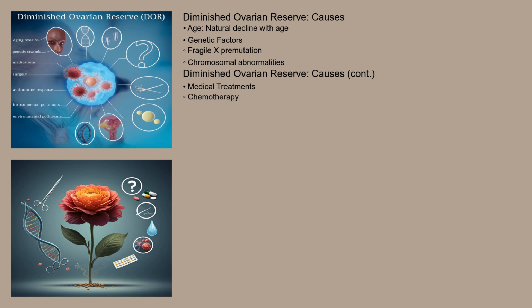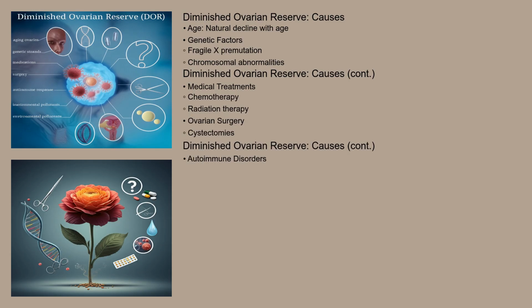Certain medical treatments, including chemotherapy and radiation therapy, are known to damage the ovaries. Surgery on the ovaries, particularly procedures like cystectomies, can also impact ovarian reserve. Autoimmune disorders and even environmental factors are suspected contributors, but the exact mechanisms are still being researched. Sometimes DOR occurs with no identifiable cause, termed idiopathic DOR.